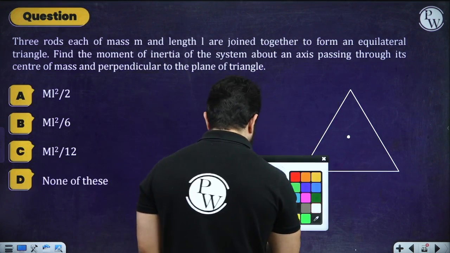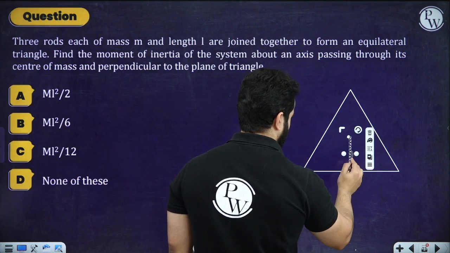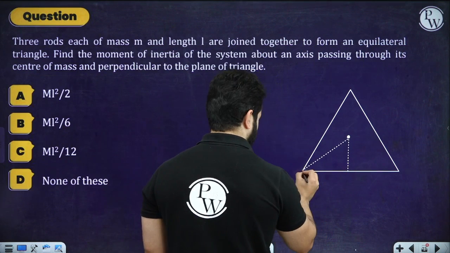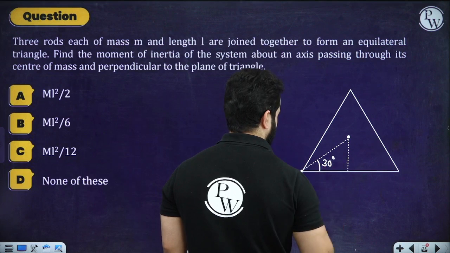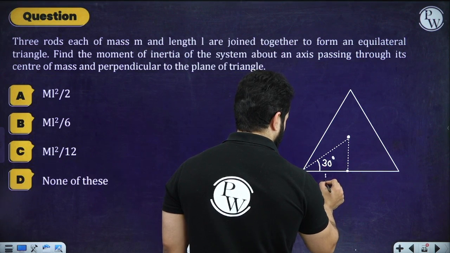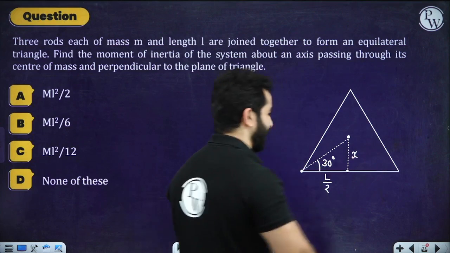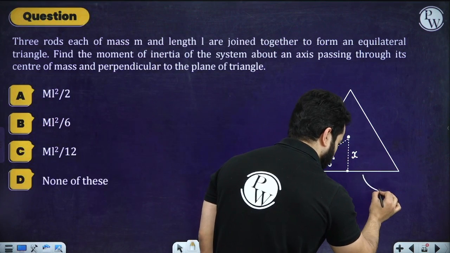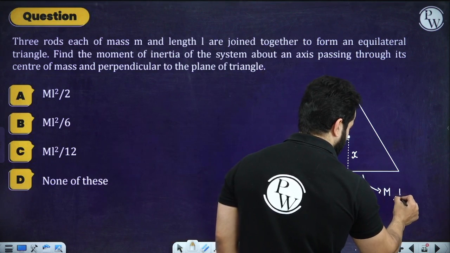So if this is an equilateral triangle, we know that this angle is going to be 60 degrees, and this is going to be L by 2. Can I find what this length is? Let's say this is X. I'm talking about only one rod right now. Let's suppose we are just discussing this rod. So this rod has mass M, and they have said that this has length L, right?